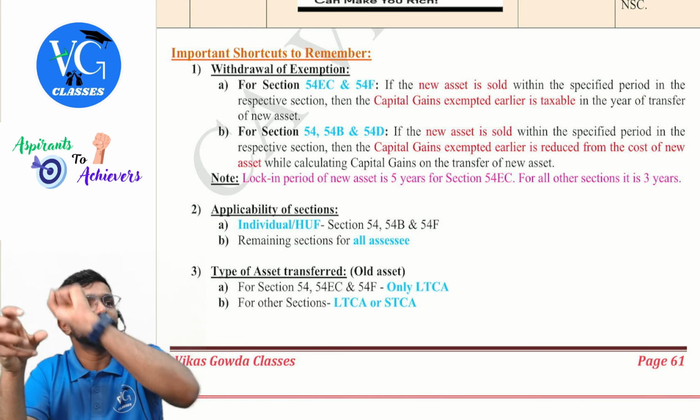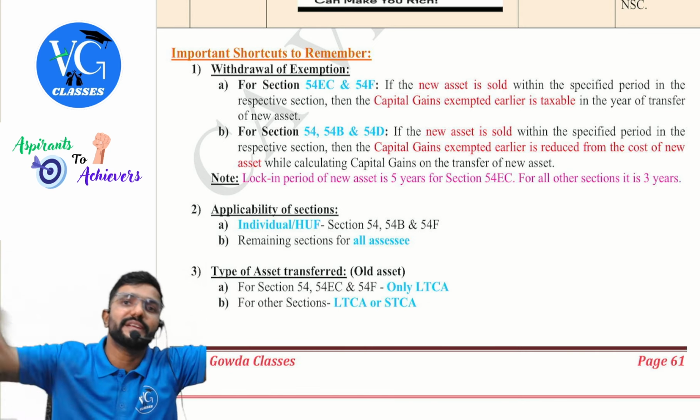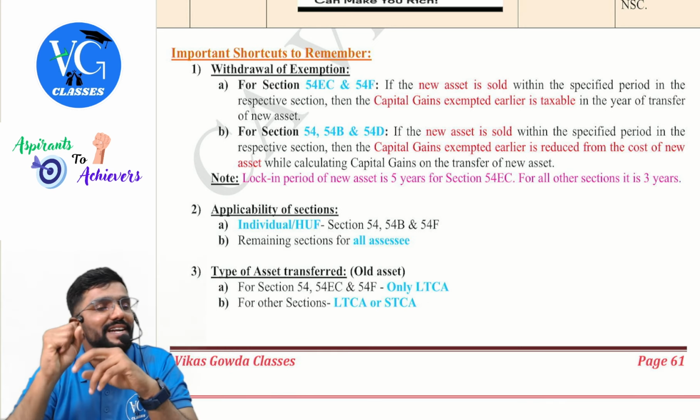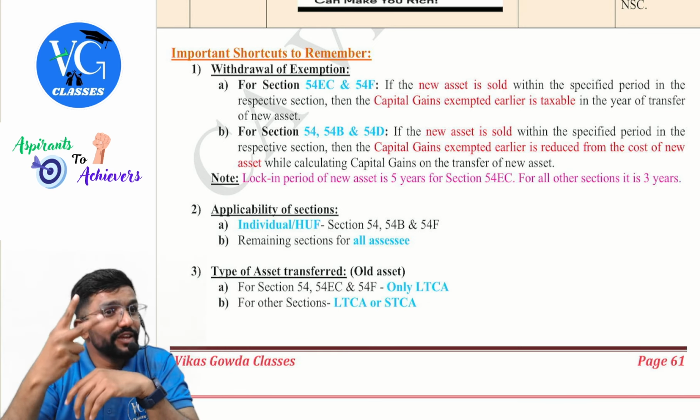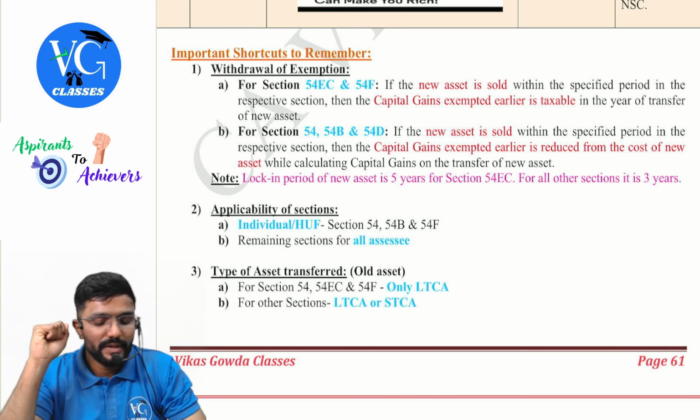Yes, sir. For that, you also have to add whatever exemption you have claimed earlier, which will become gain now. So in the year of transfer of the new asset, there will be two gains. One gain on the transfer of the new asset, and another is whatever exemption you have claimed earlier, which will now become taxable for you. Okay, sir.